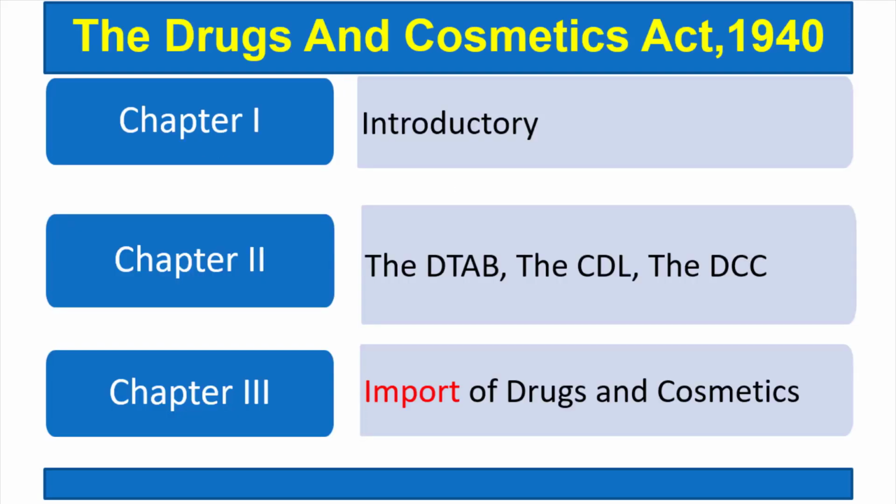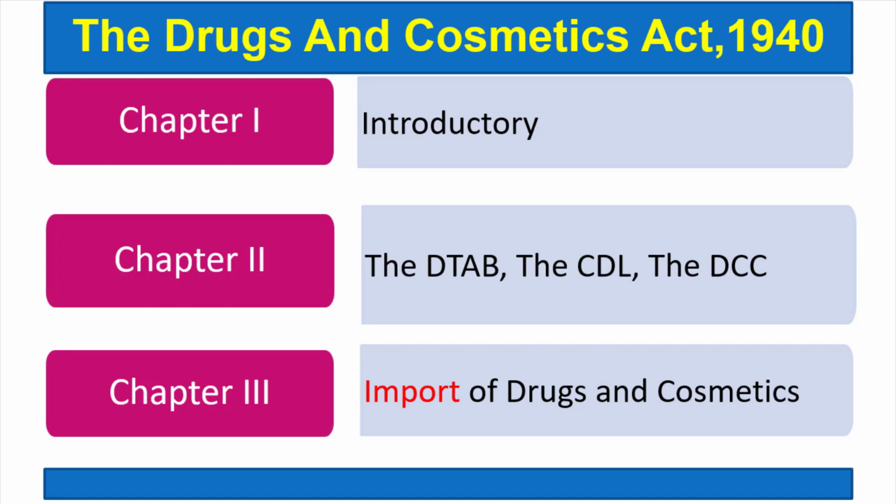So in an act, as we discussed, there are 5 chapters. So what does each chapter contain? Chapter 1 contains the introductory part in which various definitions are there. Chapter 2 contains the constitution of certain controlling authorities like DTAB, CDL, DCC. DTAB means Drugs Technical Advisory Board. CDL means Central Drug Laboratory. DCC means Drug Consultative Committee.